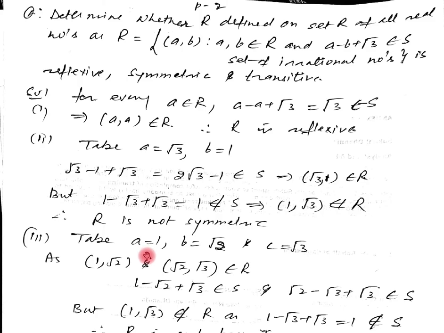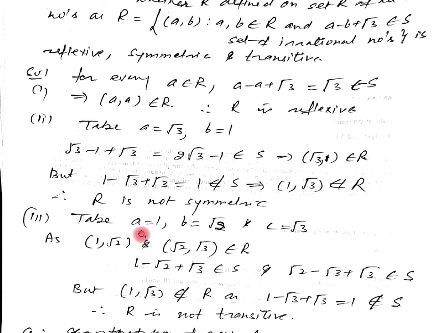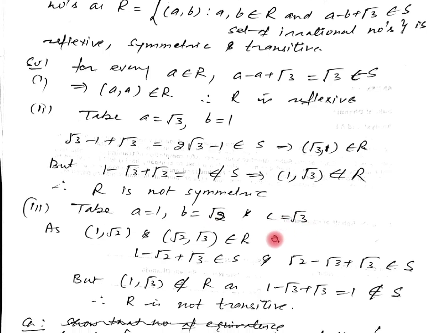Now for transitivity, again we will do it with an example. Let a equal to 1, b equal to root 2, and c equal to root 3. Now we assume (a, b) and (b, c) belong to R, because when we put these values here, both results are irrational numbers. Now as (1, root 2) and (root 2, root 3) belong to R, we can show it: 1 minus root 2 plus root 3, which is irrational, so belongs to S. Similarly for (root 2, root 3), root 2 minus root 3 plus root 3 gives root 2, which again belongs to S.